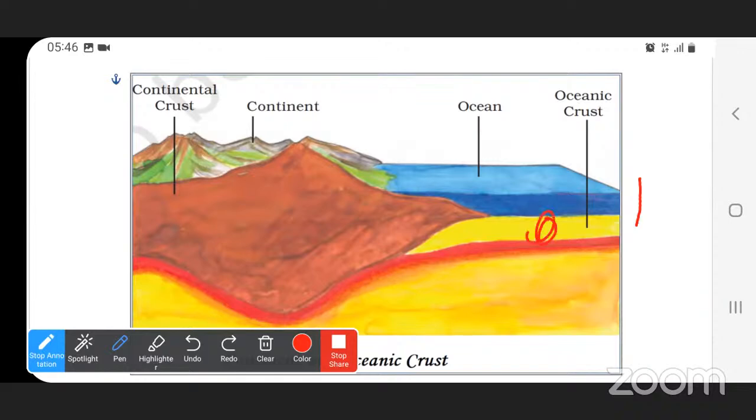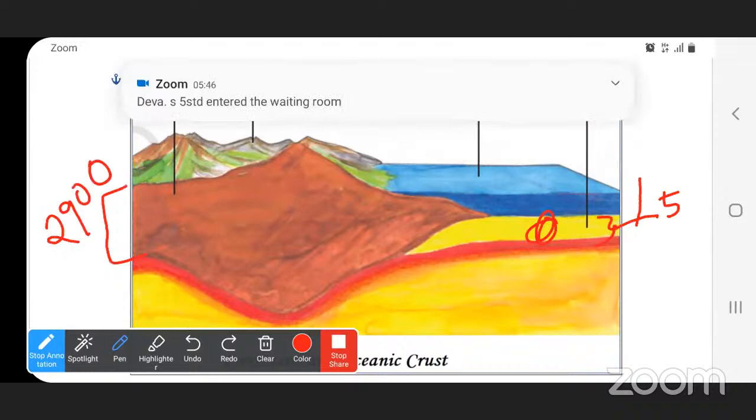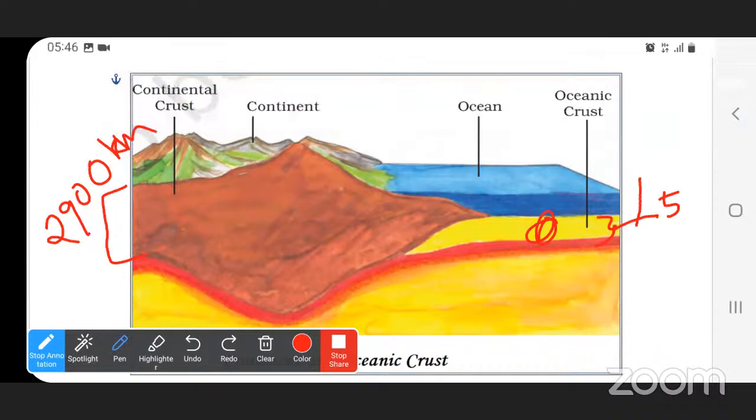This brown part is the crust, about 35 kilometers. The mantle thickness is 2,900 kilometers.